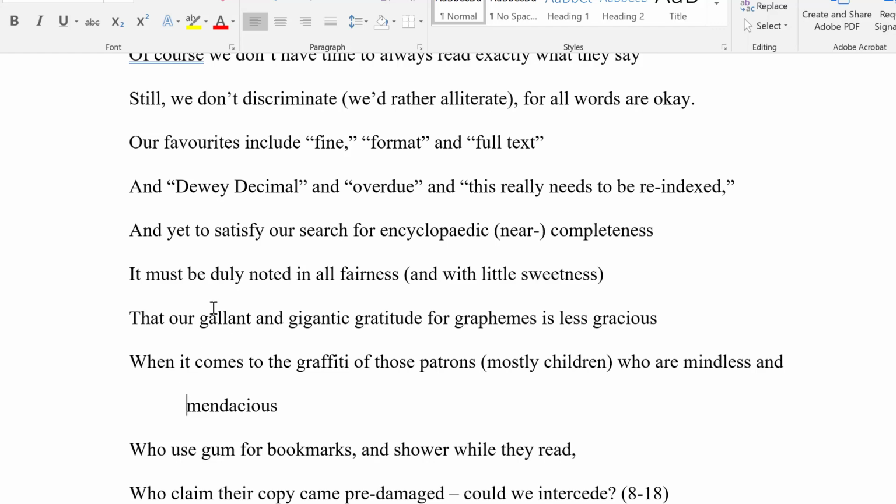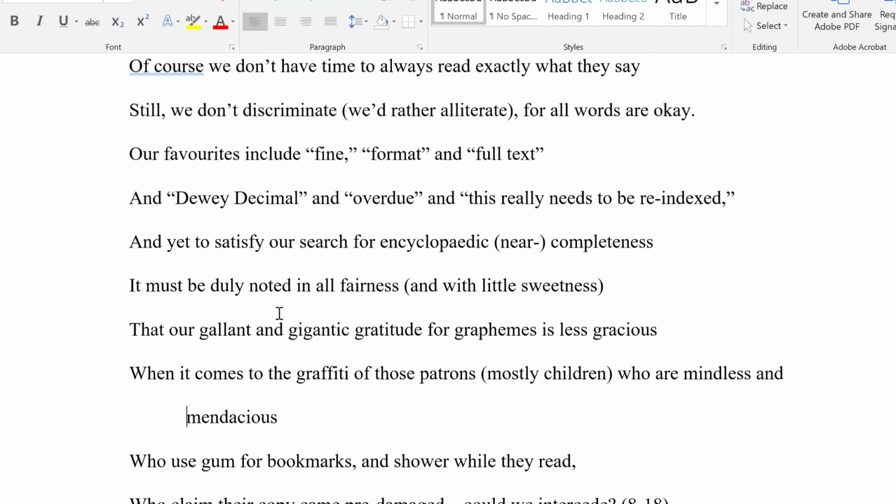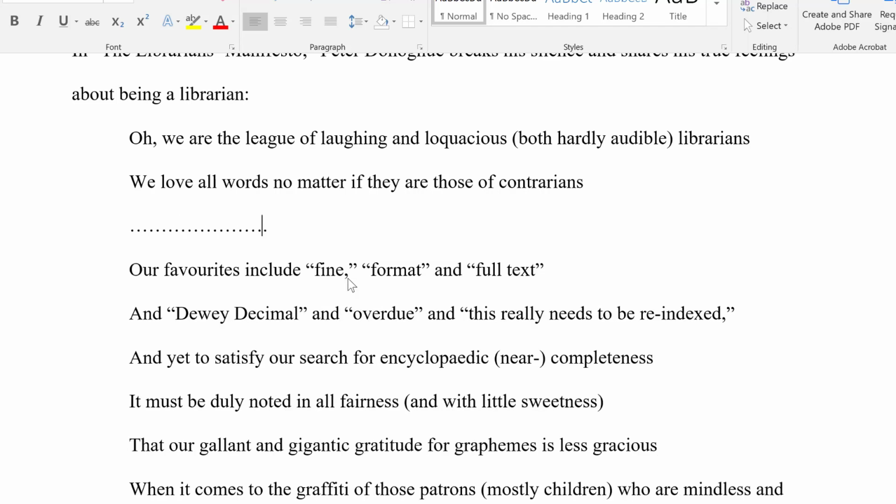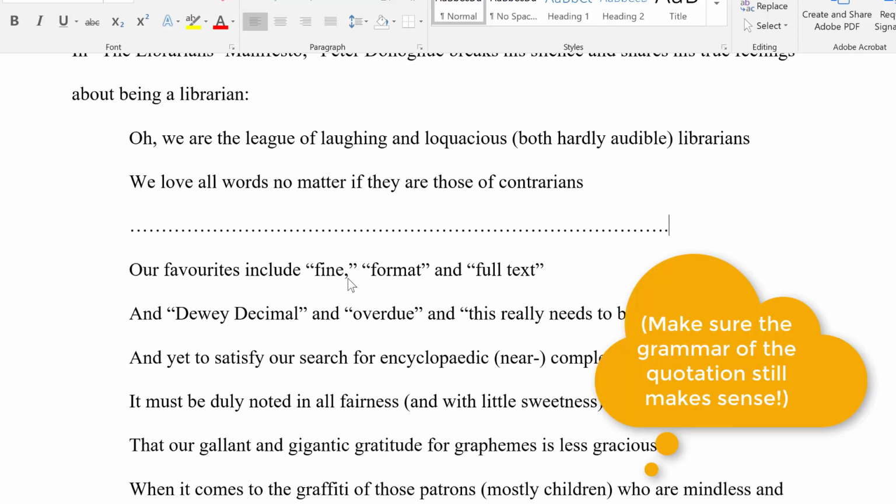It may also happen that you want to use an ellipsis for multiple lines, or for 1 or more lines. And if that is the case, let's say you want to get rid of these 2 lines. To show that you've skipped 1 or more lines, you can use a series of periods. So we're just going to put a whole bunch of periods here in a row, as you can see. And that shows that you have skipped 1 or more lines.